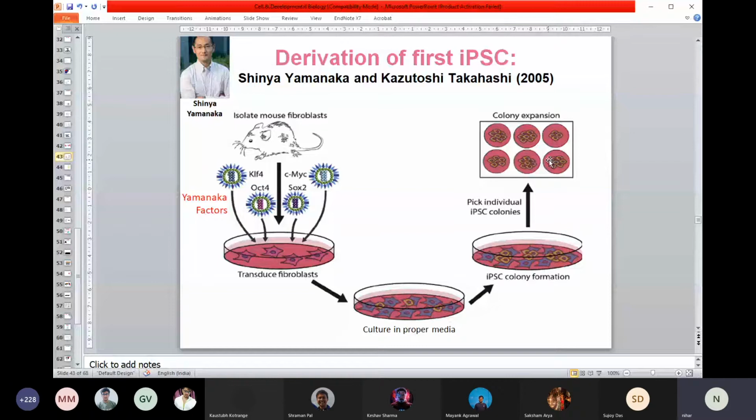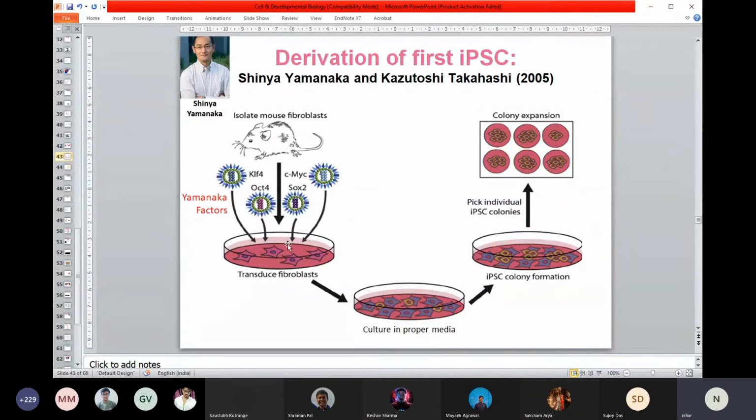You can see they will form nice colonies, and now these cells start rapidly dividing. Now you don't have to do anything. They will just divide on their own, and they will get the characteristics of a pluripotent stem cell. You have to remember, pluripotent character they will get. So far, whatever people have achieved, you can convert your skin cell to a pluripotent stem cell, not a totipotent one. It's very important for you to remember.